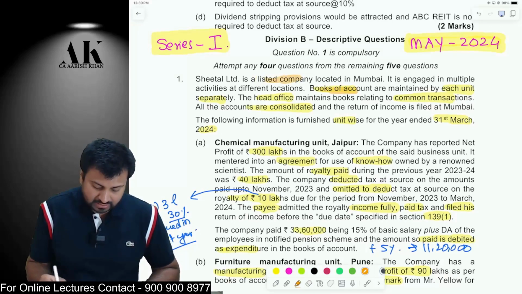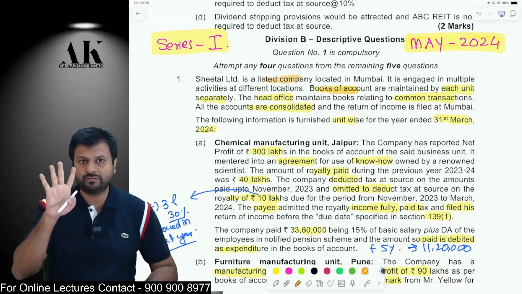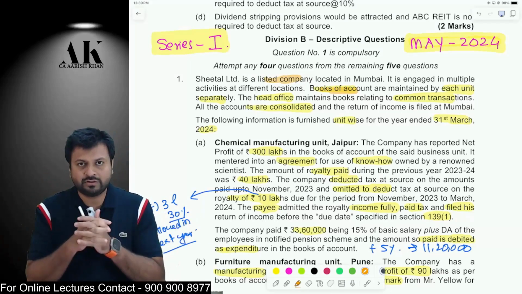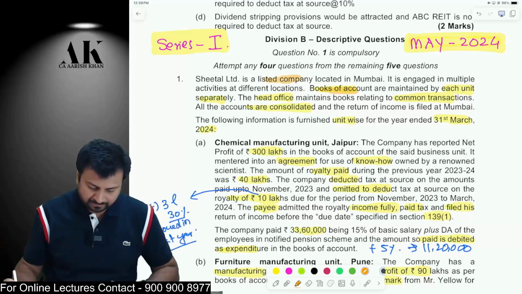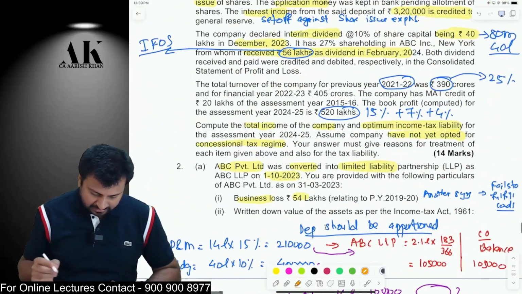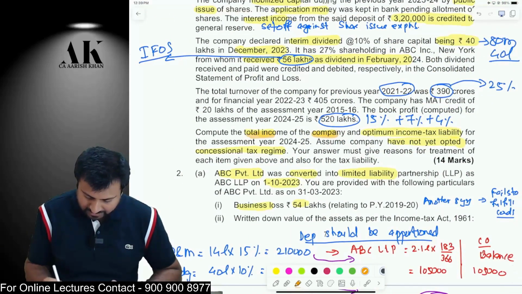The books of accounts are maintained. There are 4 units in this company. There are 4 different businesses which are done by this company. So we need to consolidate the profit of all 4 and compute the PGBP income. Okay. And now at the end, what are we supposed to compute? We are supposed to compute the total income of the company and optimum income tax liability.